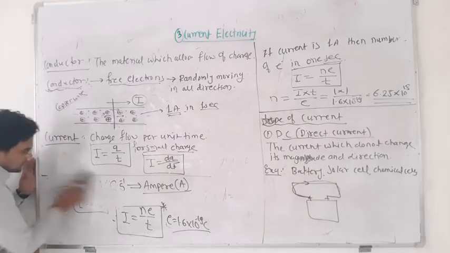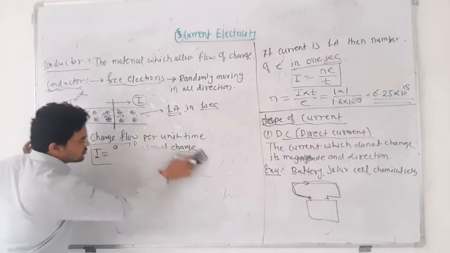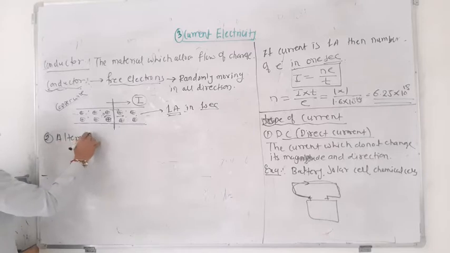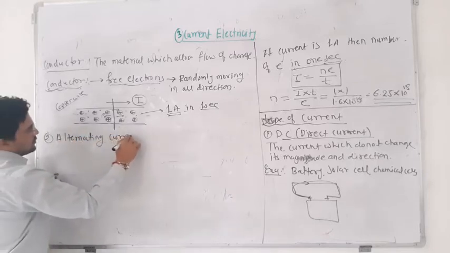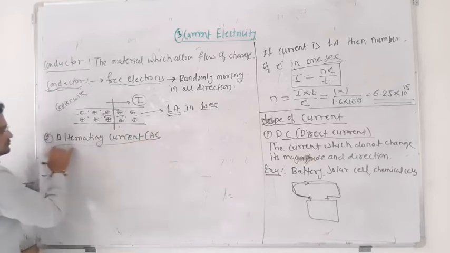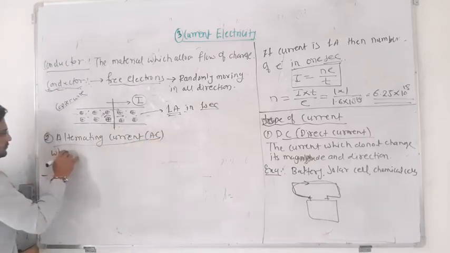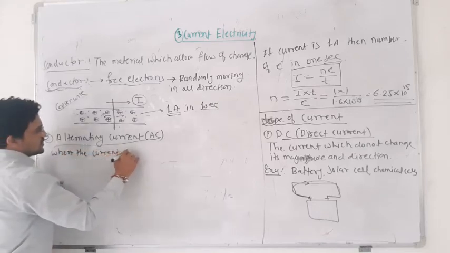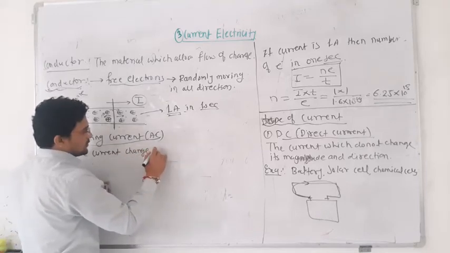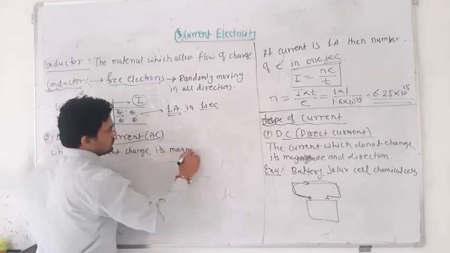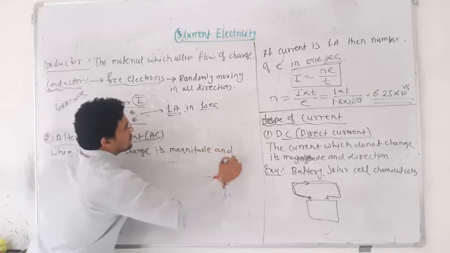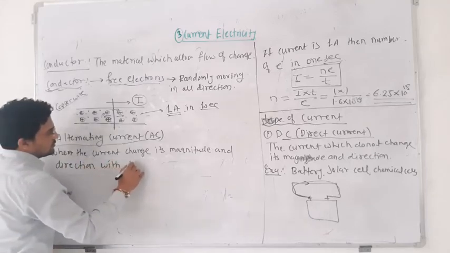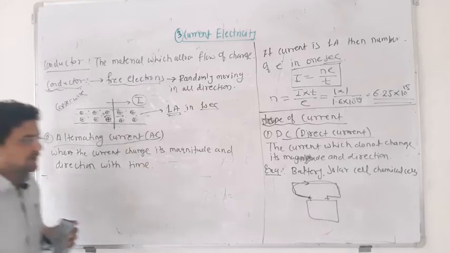And the next one is alternating current. The second type is alternating current, known as AC. It is where the current changes its magnitude and direction with time.